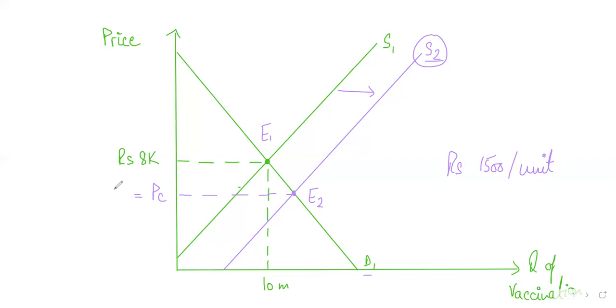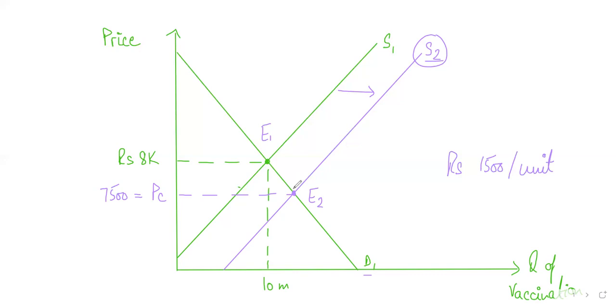Now, let's say the price that consumers are paying is 7,500 rupees. Now, what you have to do, the method stays the same. The method that you were using in indirect taxes will be the same as you will use in subsidies.